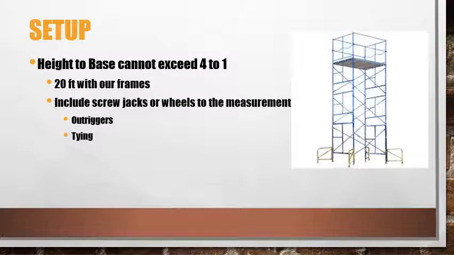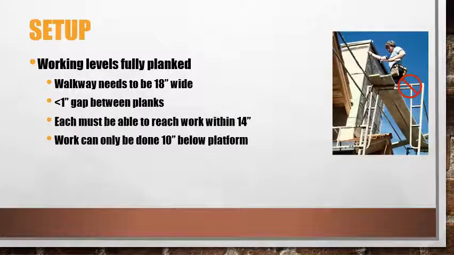Build each level one at a time. Your height to base cannot exceed 4 to 1. With our 5-foot masonry frames, you could put 4 frames together to create a 20-foot high scaffolding before you put outriggers or tie on to secure it. But if you have added screw jacks or wheels, the 4 to 1 ratio still applies. A scaffold with screw jacks or wheels with 4 frames would be over 20 feet high and would need outriggers or tying.